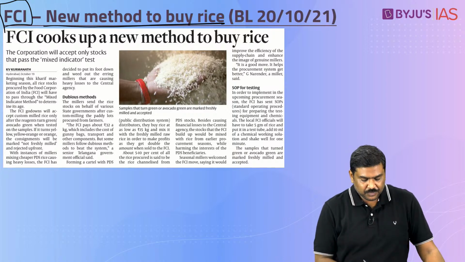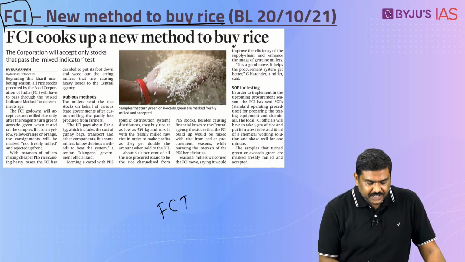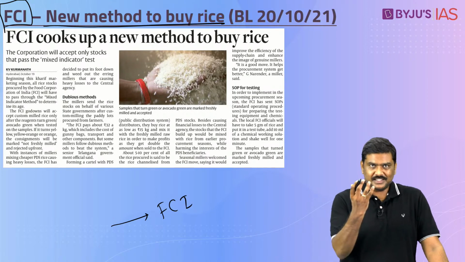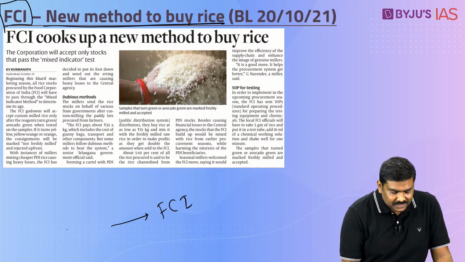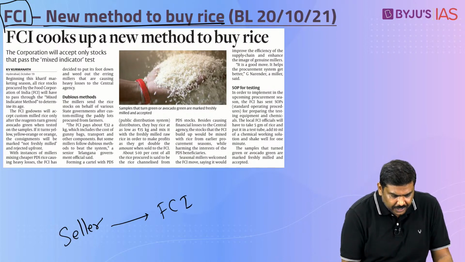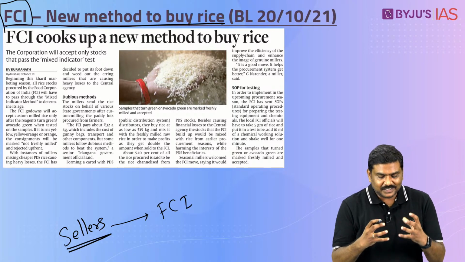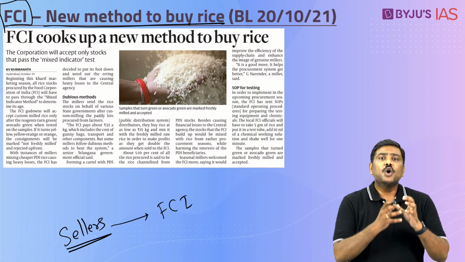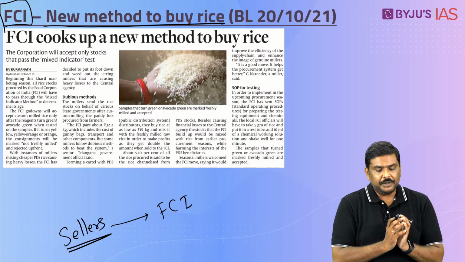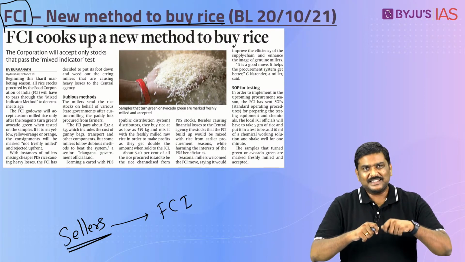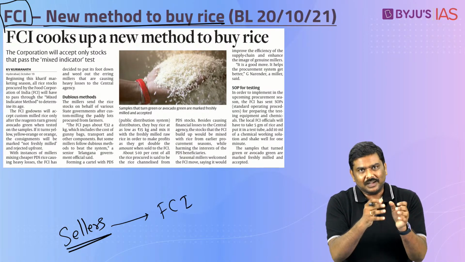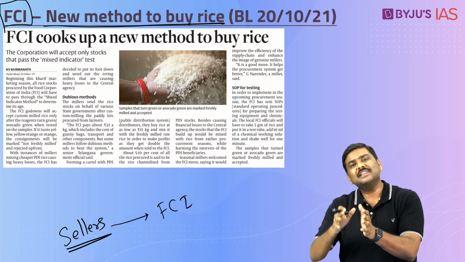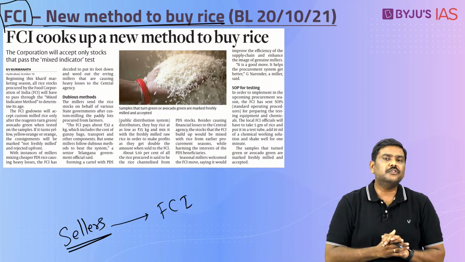Generally, the process is, follow this very carefully, FCI will purchase, let's say, rice from certain sellers in the market. That is, there are certain participants in the market on behalf of the state government who will basically purchase paddy, clear or purify it and sell rice to Food Corporation of India.